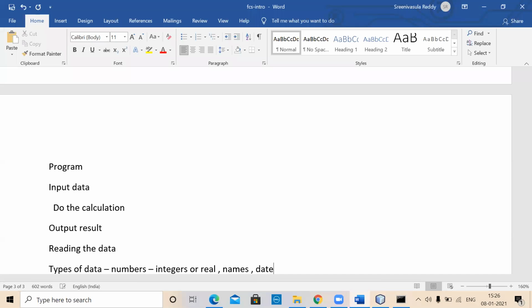Similarly, you would like to work on different dates of the candidates. Institution establishment date, student birth date or student joining date, employee joining date, employee relieving date. So the dates also play an important role. That means you must have a mechanism to represent dates within your program. You must have a mechanism to read a date. You must have a mechanism to display the date. Right? So these are the different data that you would like to work on. There may be various other things. I'm just naming a few.